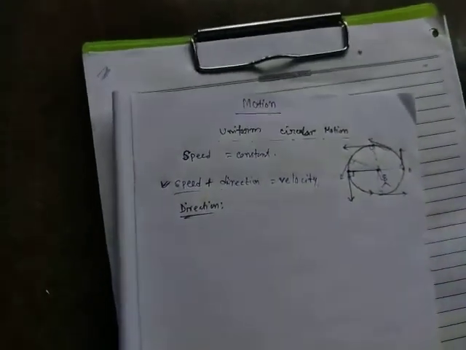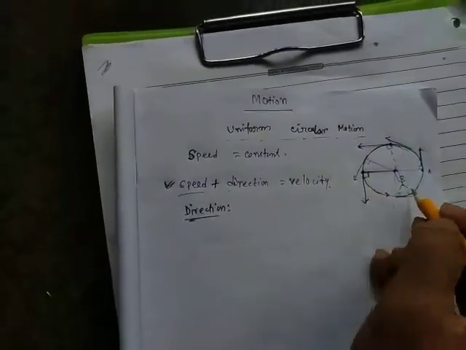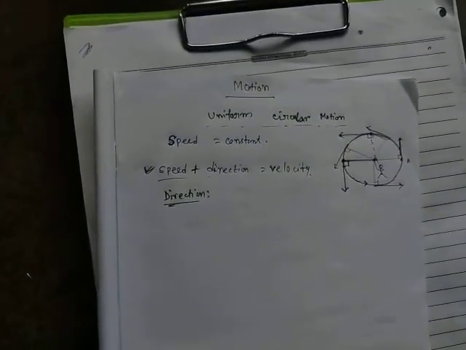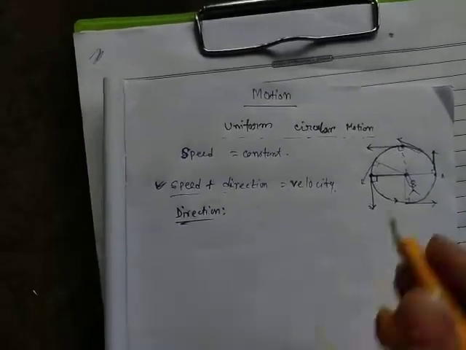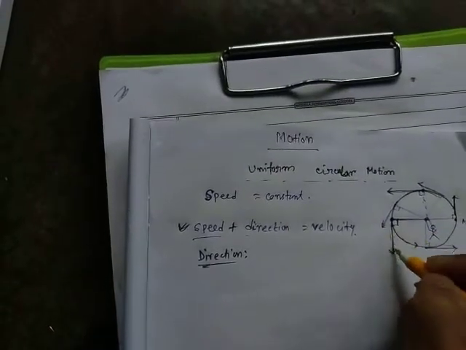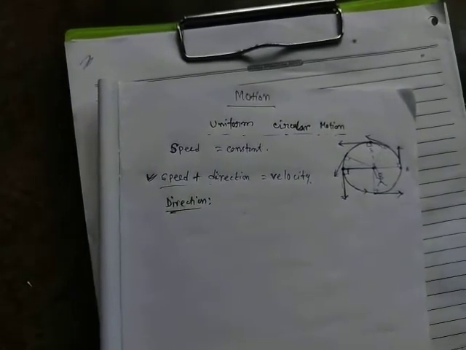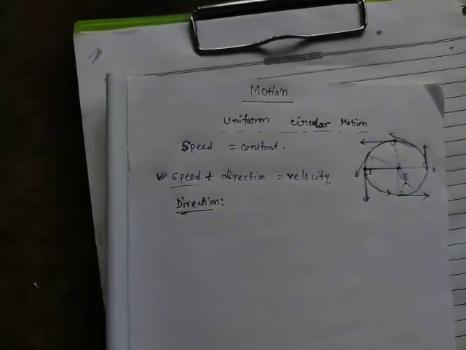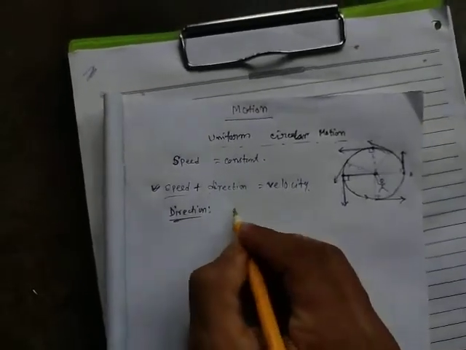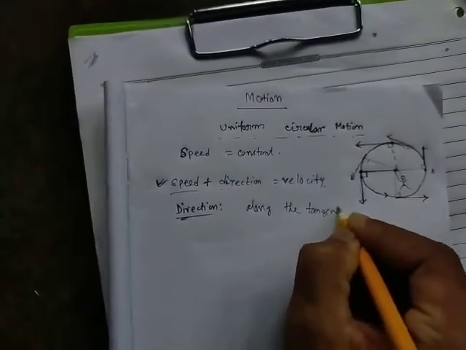Okay, students. Always remember, for uniform circular motion, the direction of motion is not along the circular path. The direction of motion is along the tangent at that position. In this position along this tangent, in this position along this tangent. That means the direction of motion at any point is along the tangent at that point. Is that clear, students? So along the tangent, very important.